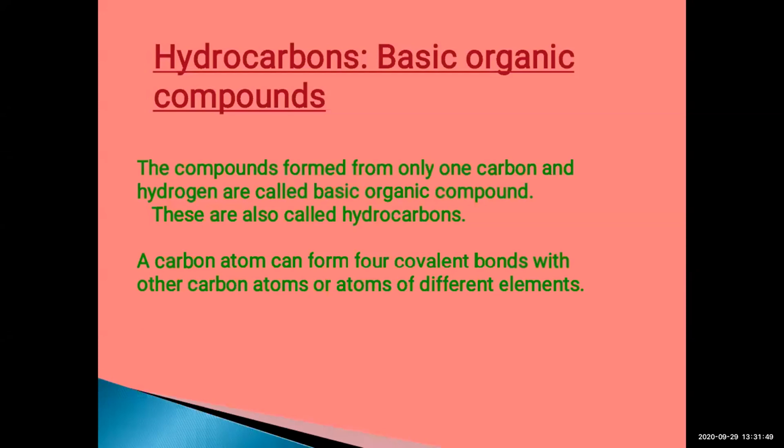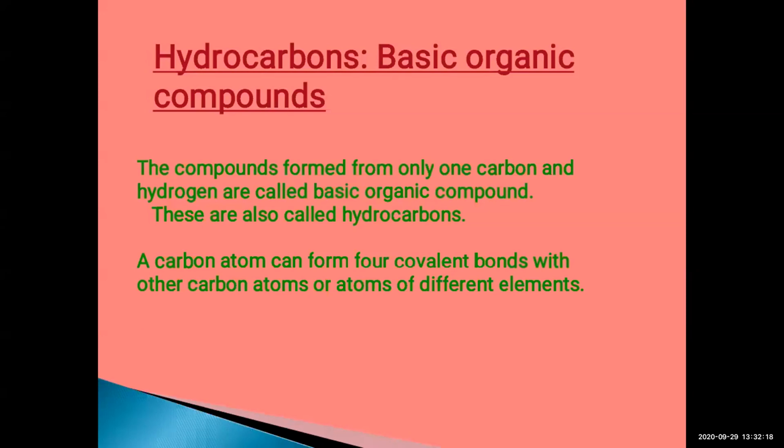A carbon atom can form 4 covalent bonds with other carbon atoms or atoms of different elements. This you will know later, but just try to understand and listen carefully. I'm reading the second line of the second paragraph. Carbon has the ability to form 4 covalent bonds.